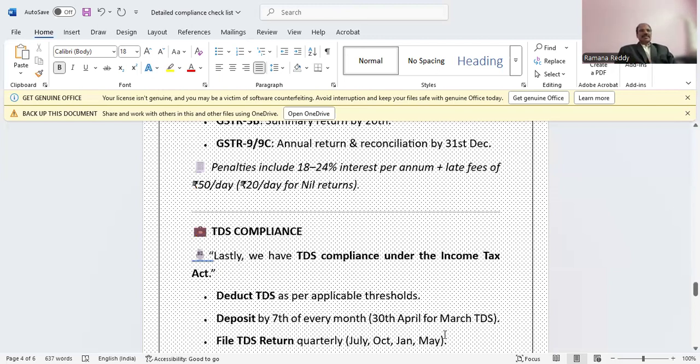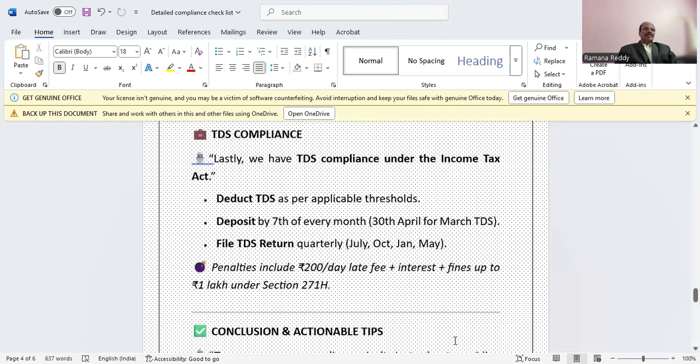And there is TDS compliance under the Income Tax Act. Deduct TDS as per the applicable threshold limits and deposit by 7th of every month, for example 30th April for March TDS. And file TDS returns quarterly, in July, October, January and May. Penalties include 200 rupees per day late fee plus interest, and fines up to 1 lakh under section 271H.